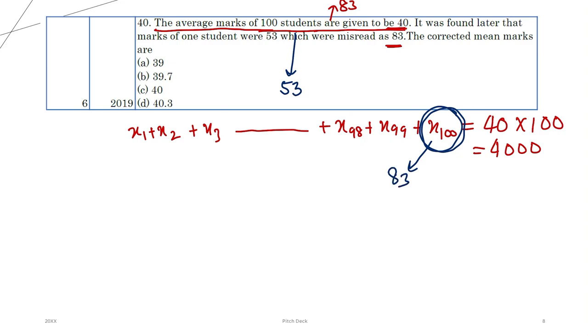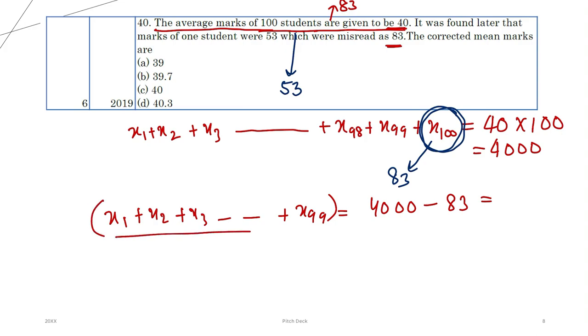So what are the marks of the remaining 99 people? x1 plus x2 till x99 is 4000 minus 83. I hope this is clear. Now we know that the marks of the 99 students were correct, and this is 4000 minus 83.